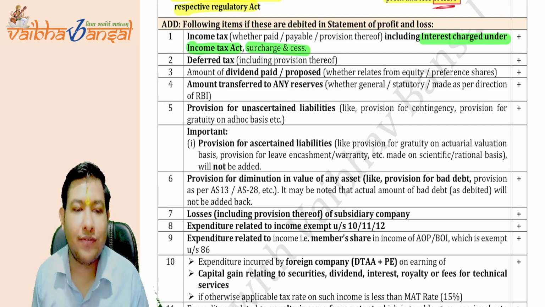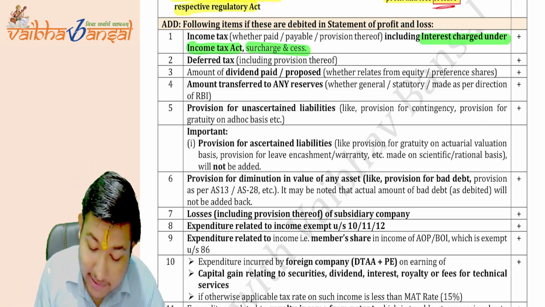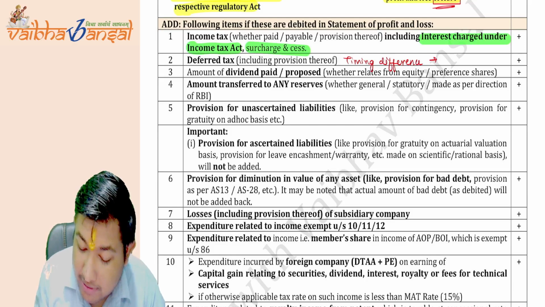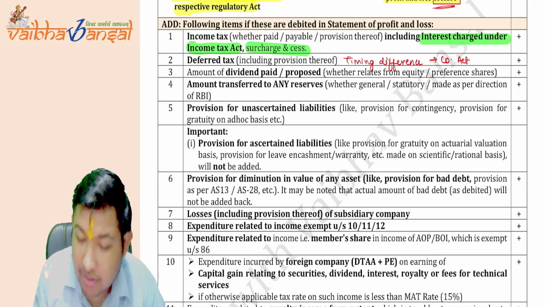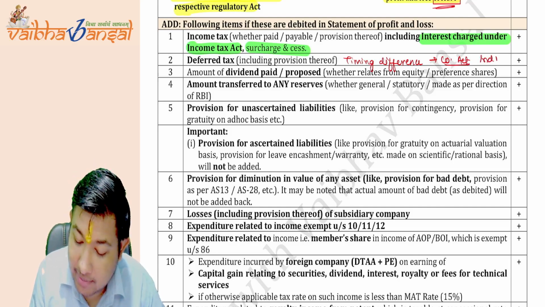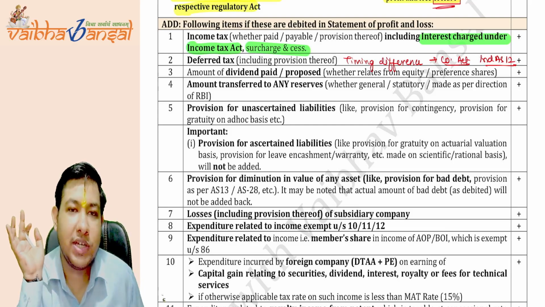The second point is deferred tax. See, the deferred tax is made just for the timing difference, as per the Companies Act, or rather Ind AS 12. But under the Income Tax Act, there is no provision for deferred tax.